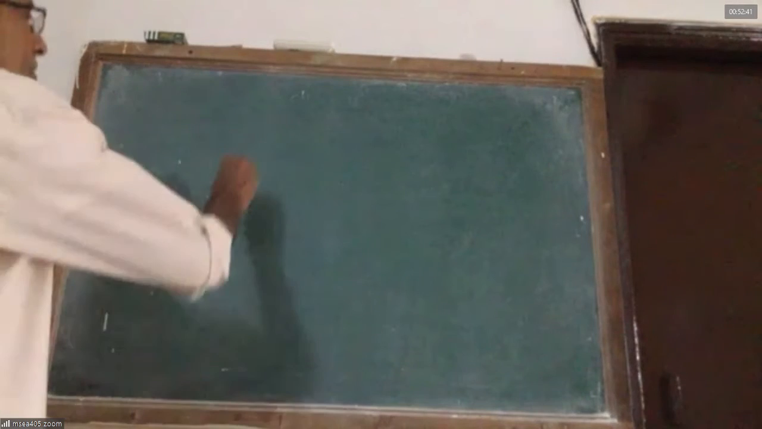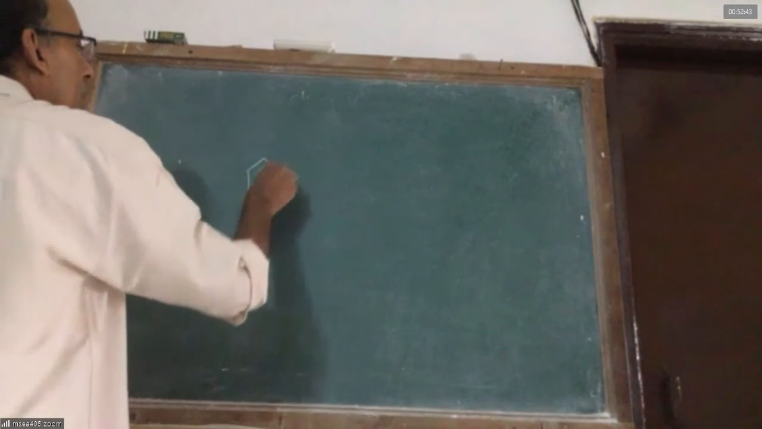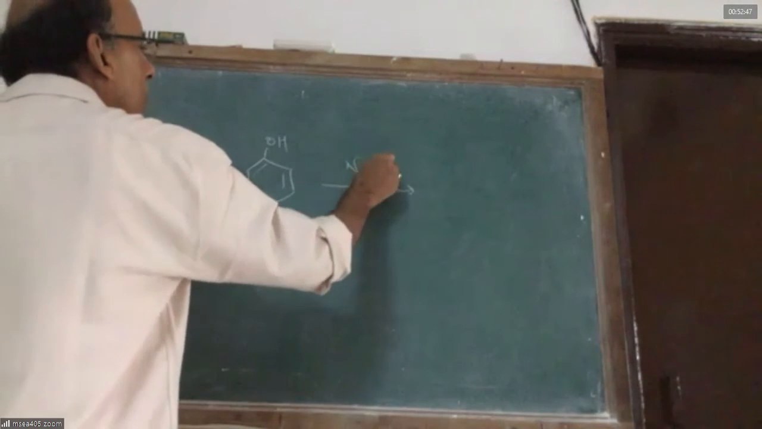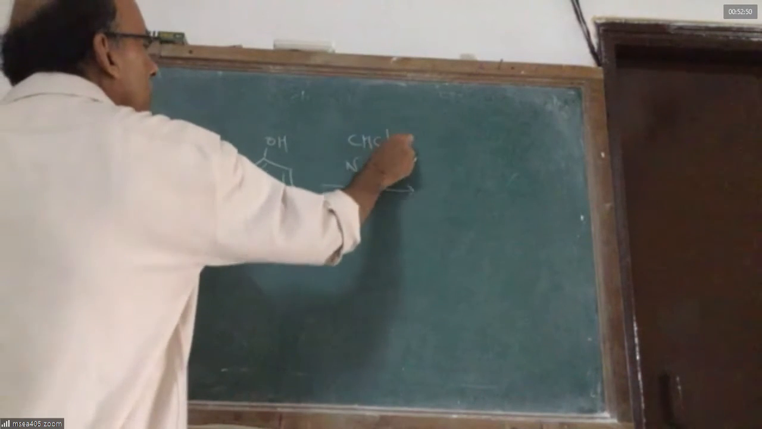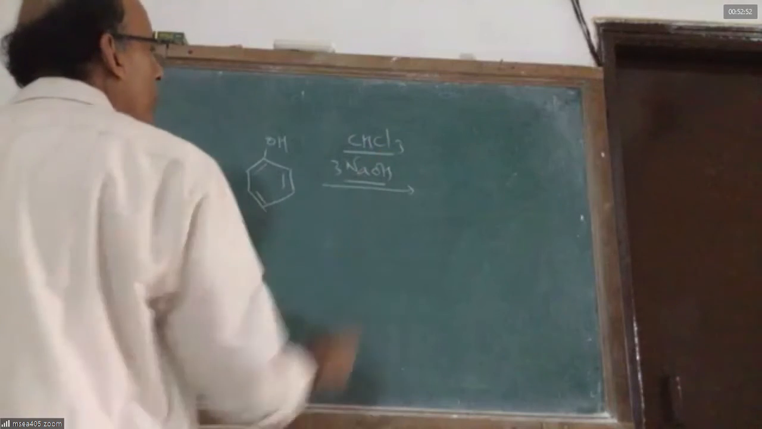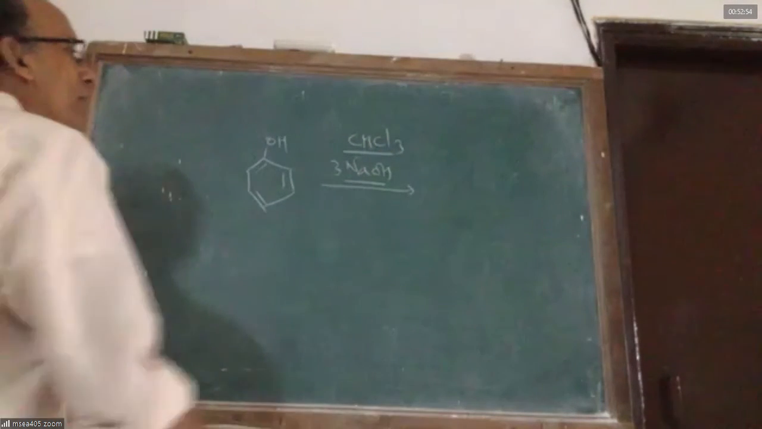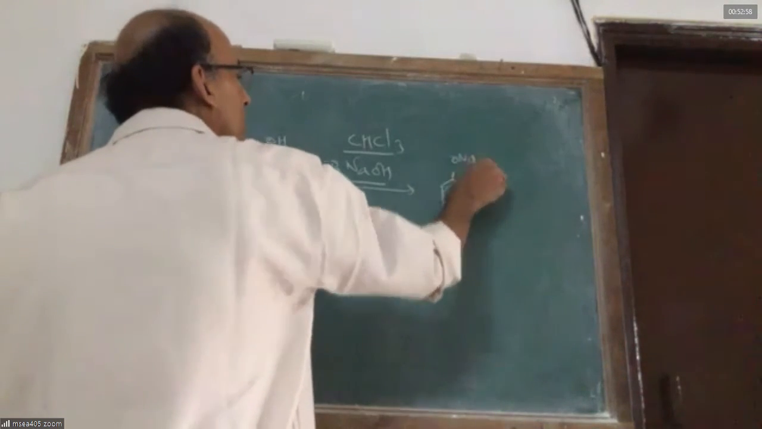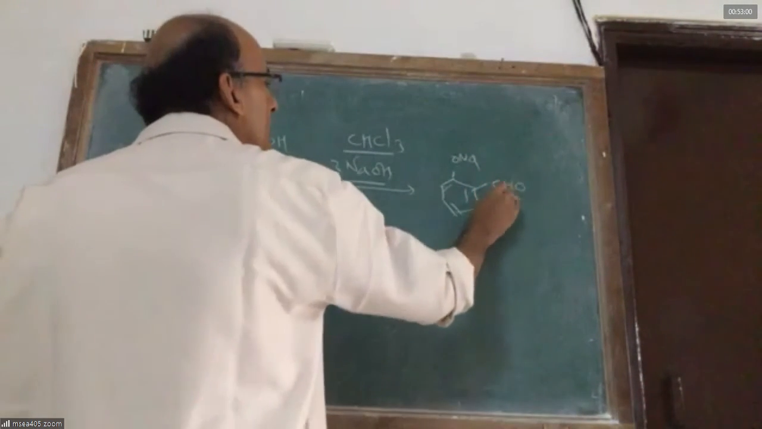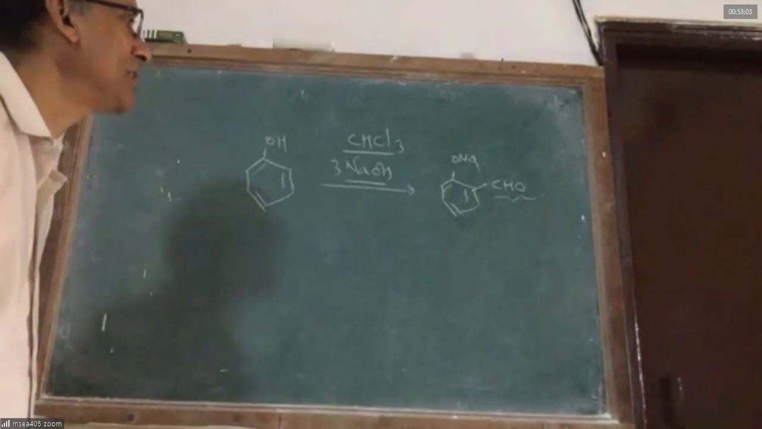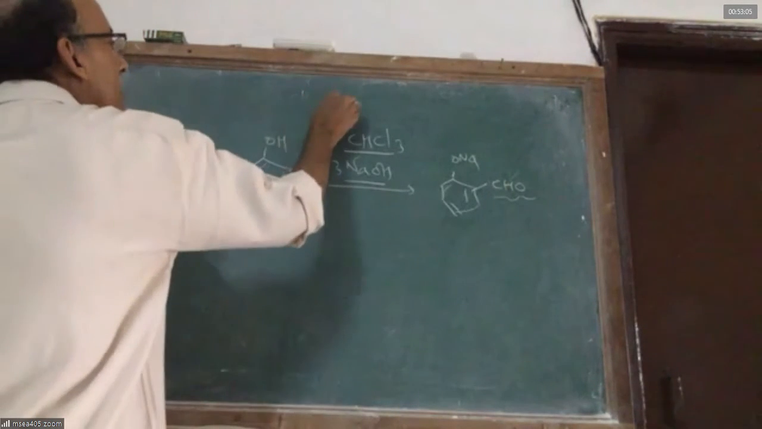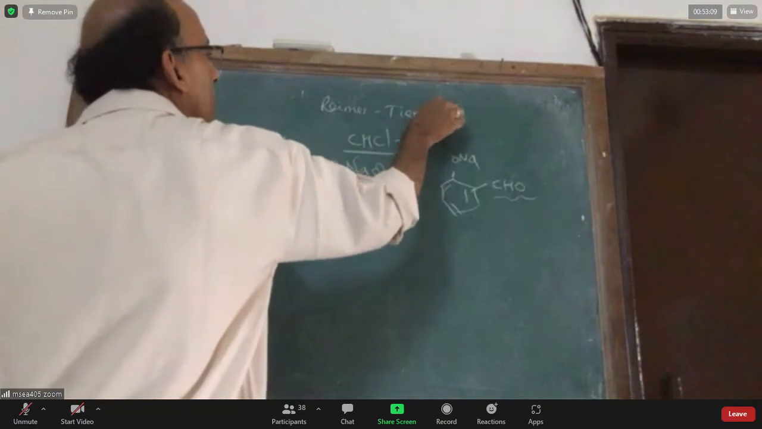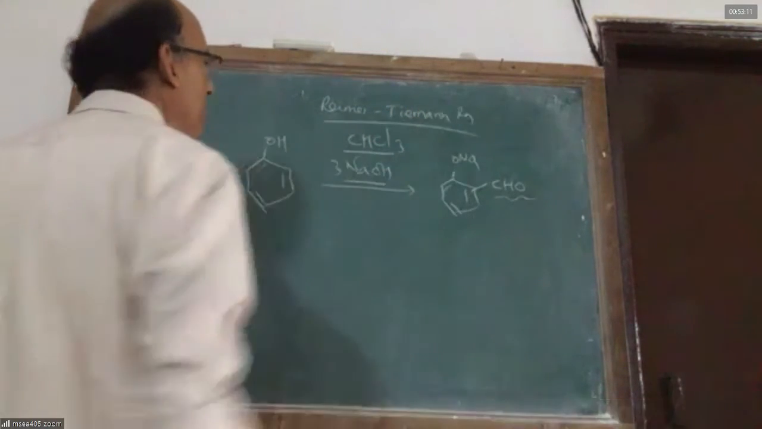Reimer-Tiemann reaction. When a phenol reacts with NaOH and chloroform, 3 moles of NaOH and chloroform would react here. You will be getting sodium phenoxide attached to CHO. The CHO group is introduced in this reaction. This is called Reimer-Tiemann reaction. Somebody wanted me to talk about it.